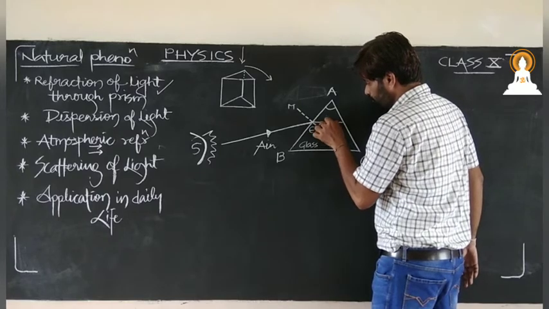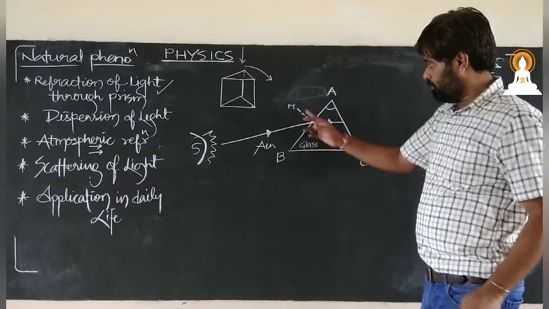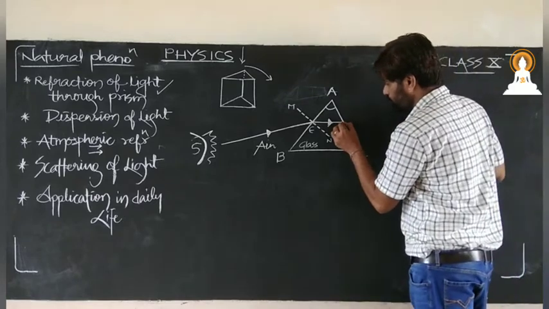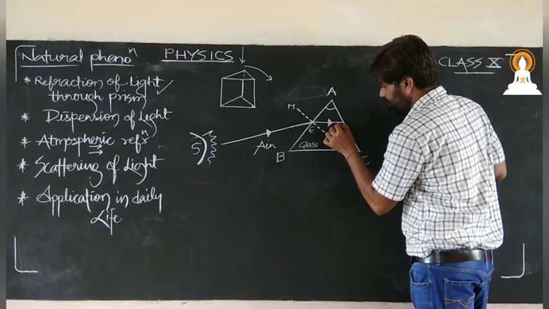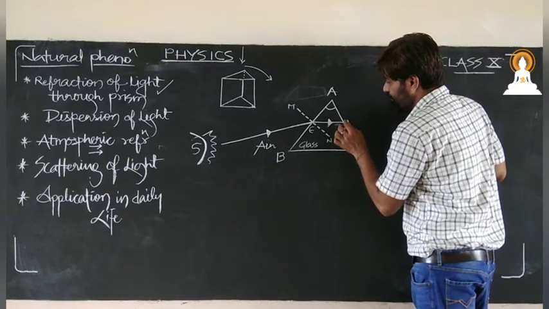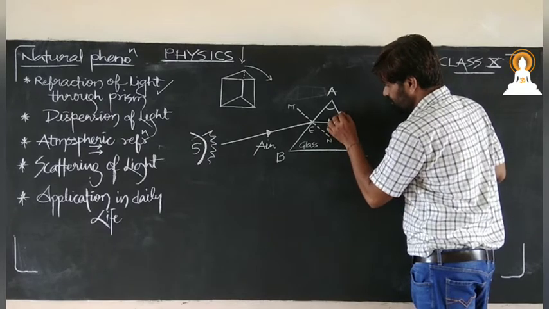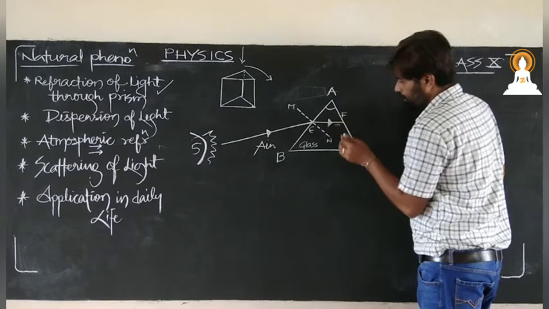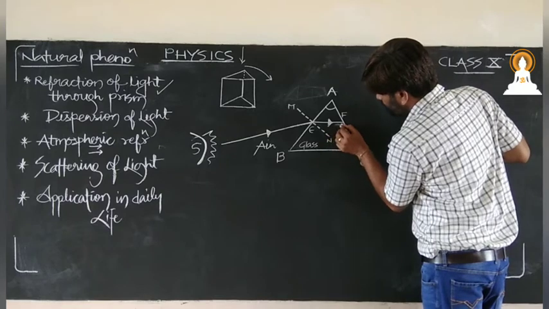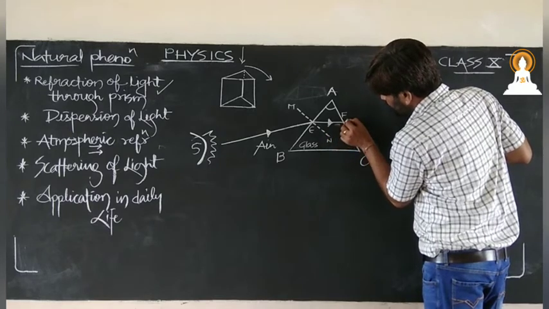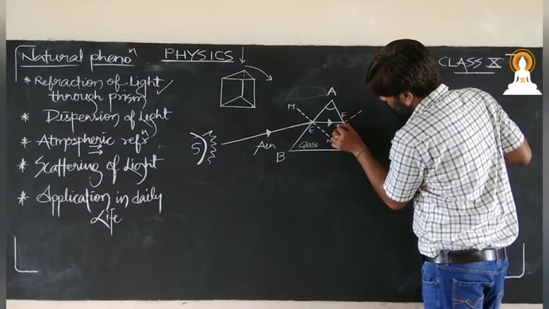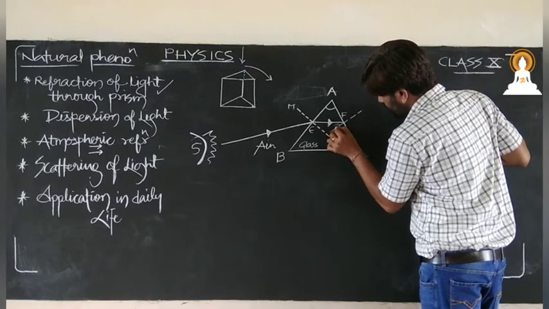Now we get one more normal here, because one more point of incidence is there. Say this point is F. Here again, if I draw a normal, it will look like this, almost 90 degrees according to this.